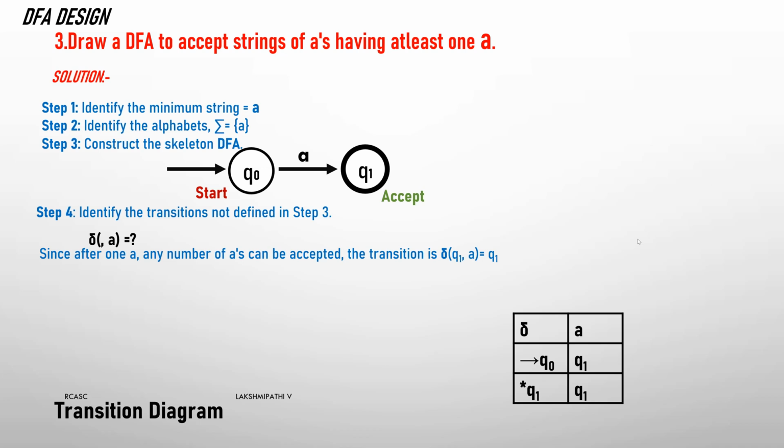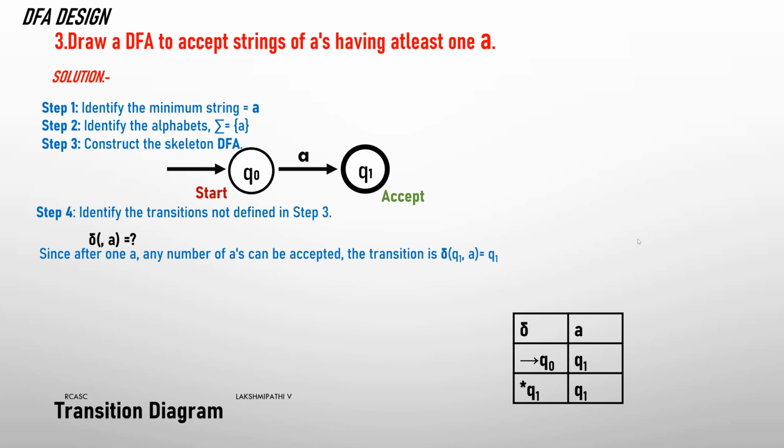Then Q1 of A. If the string has only one A, this diagram is okay. But if the string has two A's, or three A's, or four A's, how can you consider this? We go for designing the strings.